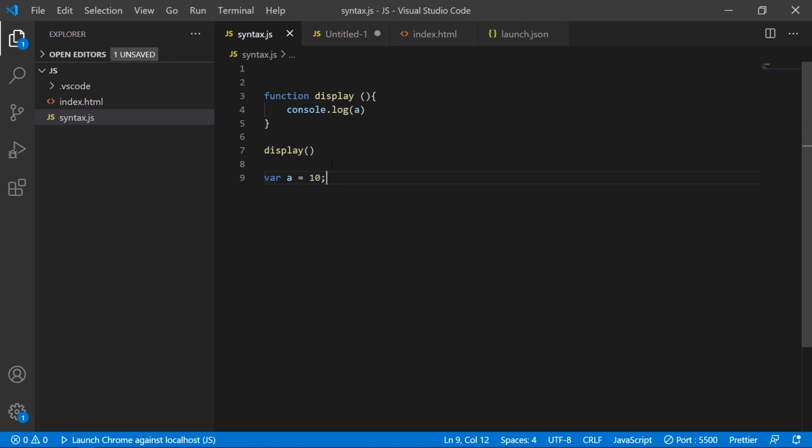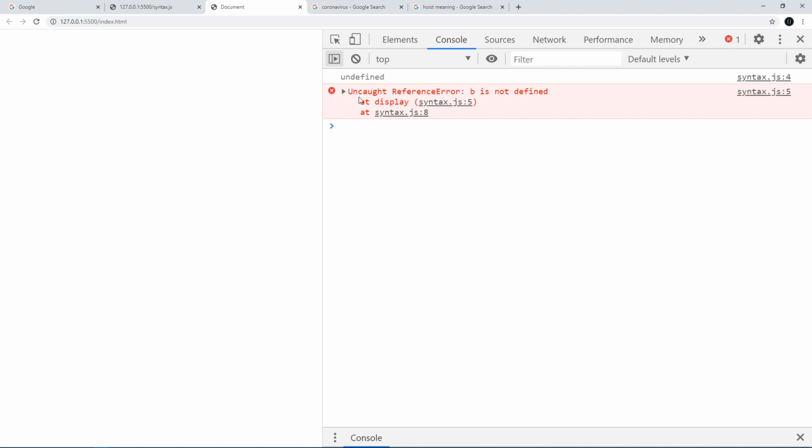So let's have two variables here. This is a. At the same time, I'm going to console one more variable called b, which has not been declared or initialized. The first thing I got is undefined, and the second I'm getting is b is not defined. So what do you mean by undefined and b is not defined? Isn't it weird? Because the meaning of both words would be the same, right?